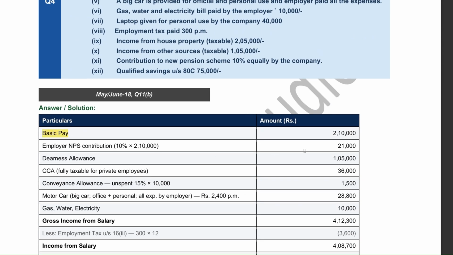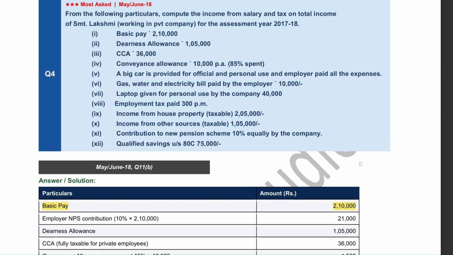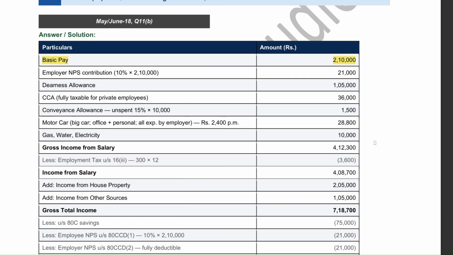Now for the Lakshmi private company question. Again follow the same routine and start with salary components, where basic pay 21,000, bonus 15,000, arrears 10,000, and employer NPS 2,100 are added. Then check allowances, where DA 15,000, conveyance 10,000, car 10,000, and gas 1,000 are fully taxable and added.